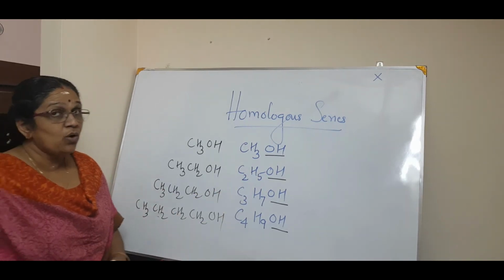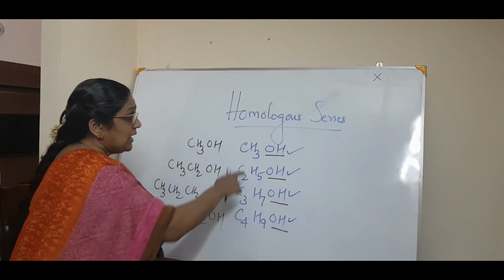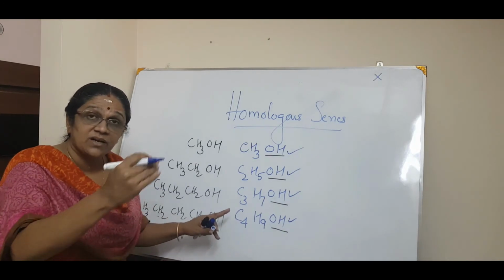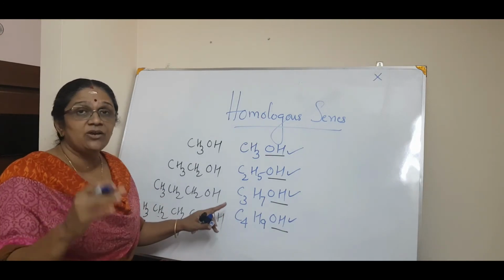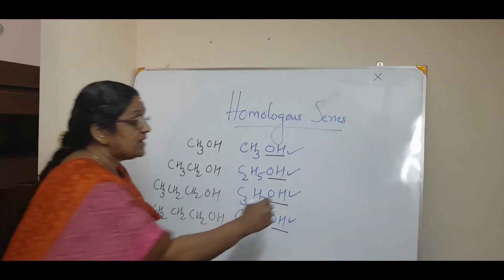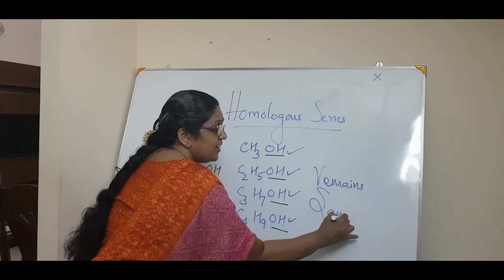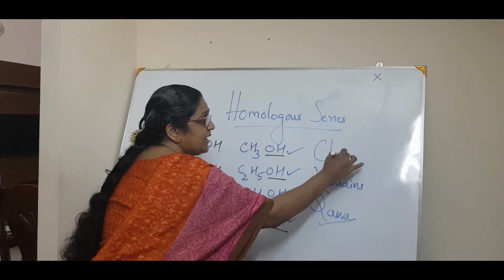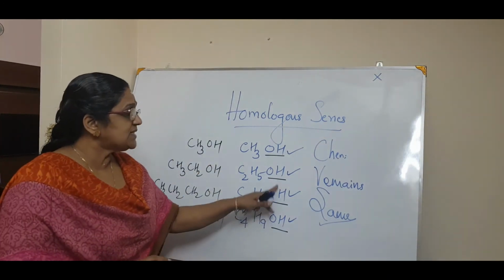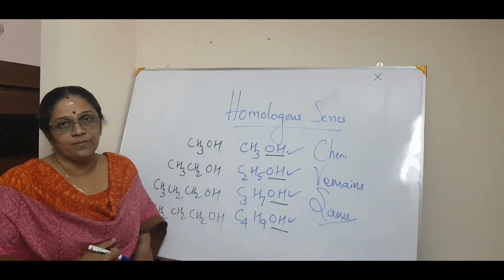So, as you know, the chemical property is determined by what? This functional group. So, regardless of 1 carbon, 2 carbon, 3 carbon, 4 carbon, regardless of the nature and the chain of the carbon, the chemical properties of all these compounds remain the same. Very important. Chemical property remains the same. Why? In all these compounds, who is dictating the property? That is the functional group. That is the OH group.